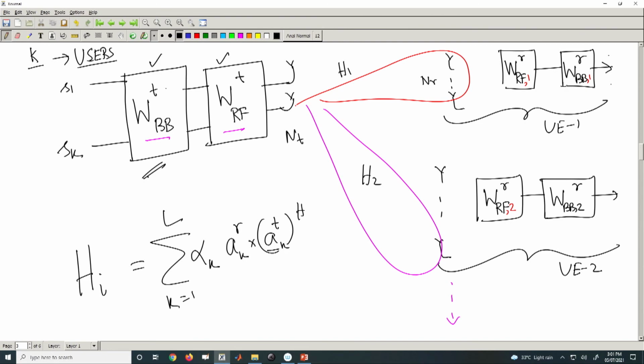Unlike in a multi-user system where I specifically design my WBB such that it minimizes the interference part, here a slightly different approach could have been taken, because here WBB is common for all of them. So, what I do here is that we in general try to minimize the MSE. Now, what is MSE? Mean square error, right. If you say I want to minimize MSE, a natural tendency of the optimization formula is that it will try to minimize the interference as well, not guaranteed, but it will try to minimize it.